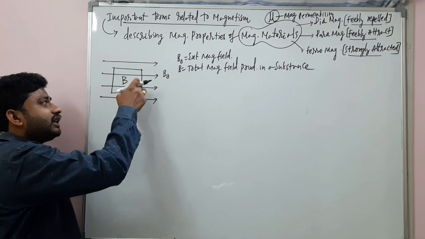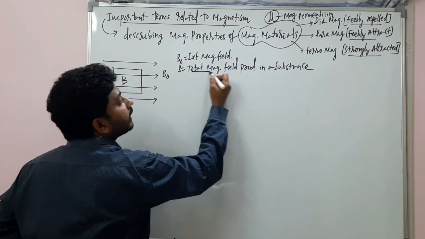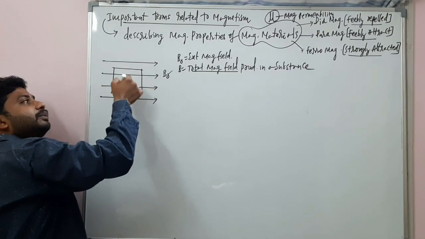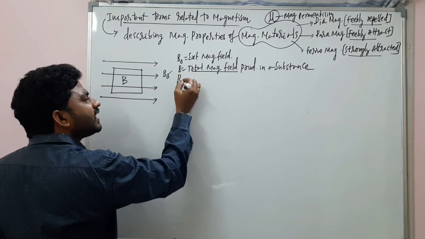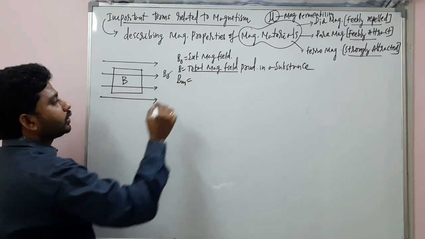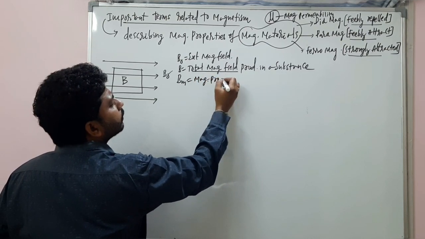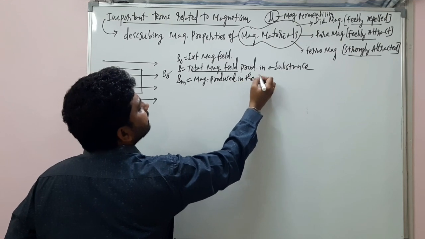One more important point I wanted to tell you. There is a magnetic field produced in this. So this B is the total magnetic field, due to the external field and due to the magnetic field produced by the substance. But B suffix M, which I can write, is equal to the magnetic field produced in the substance.